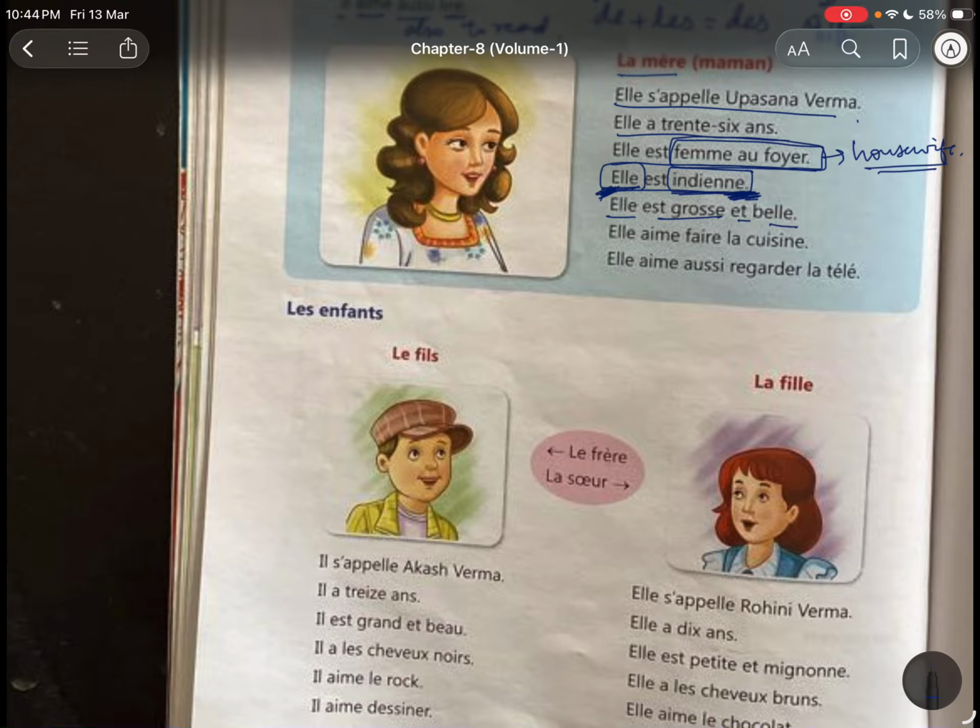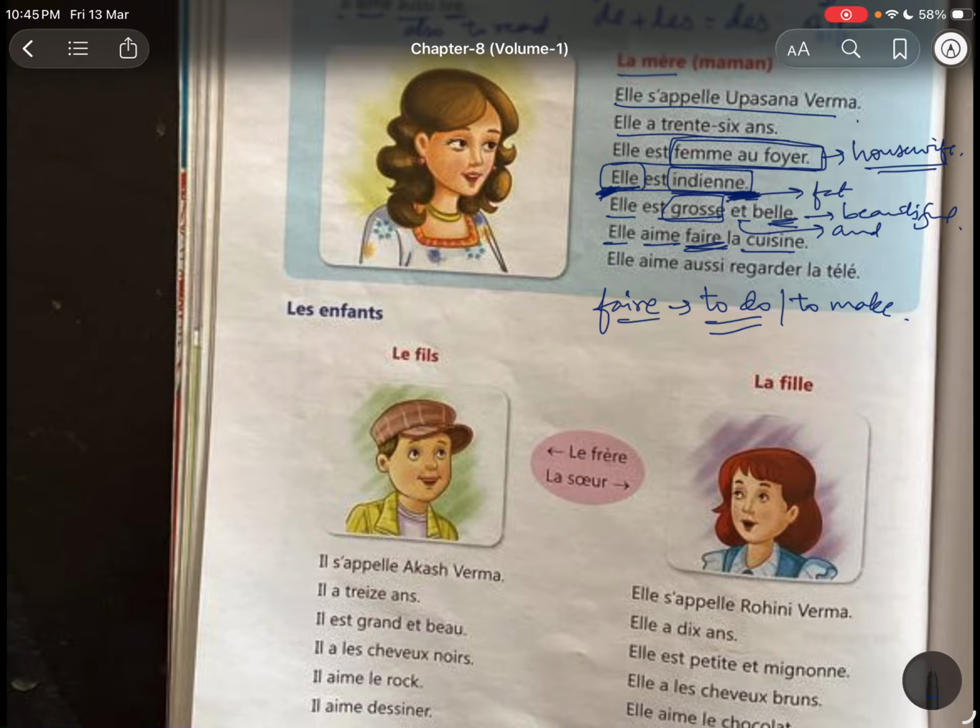Elle est grosse et belle. She is fat. Grosse means fat. Et means and. Belle means beautiful. She is fat and beautiful. Elle aime faire la cuisine. She loves to do. Faire means to do. We also use it to say to make, but here the meaning is to do. She loves to do the cooking. Cuisine is cooking.